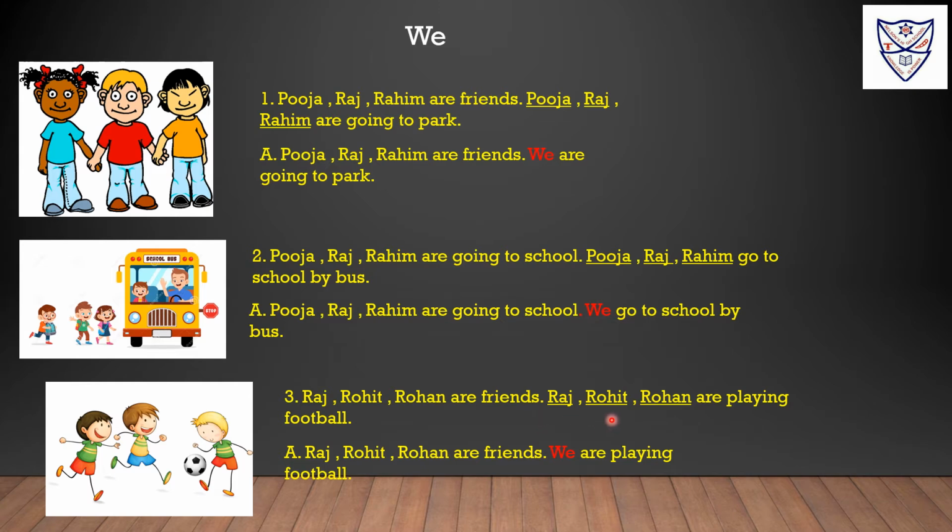Here Raj, Rohit, Rohan are nouns. Instead of it, we will use the pronoun we. Raj, Rohit, Rohan are friends. We are playing football. We have used pronoun we instead of Raj, Rohit and Rohan. We is a subject pronoun. So it comes in the beginning.